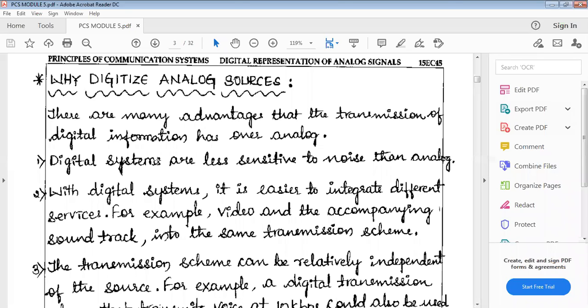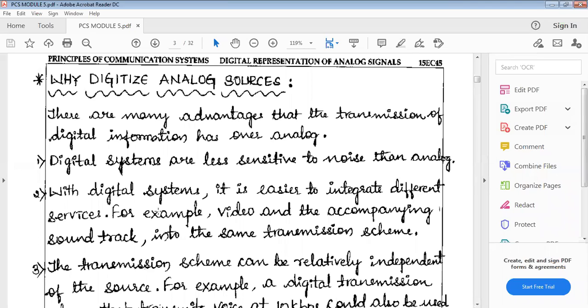Okay, next point. What is the next point? With the digital system, it is easier to integrate different services, for example, video and accompanying soundtrack into the same transmission scheme. When we use digital systems, it is very easy to integrate different services. Integrate means combining. For example, video and music track.